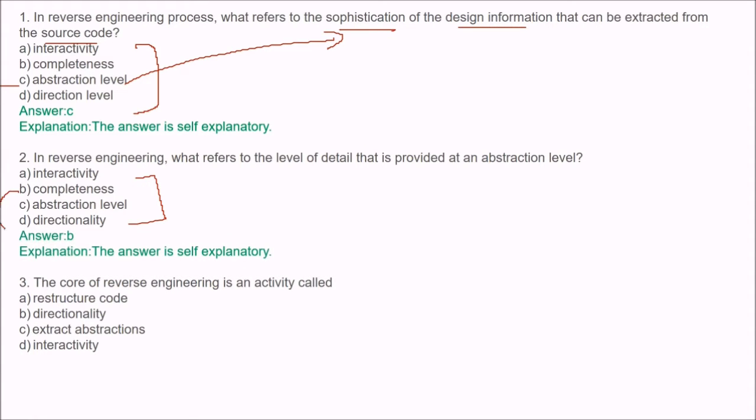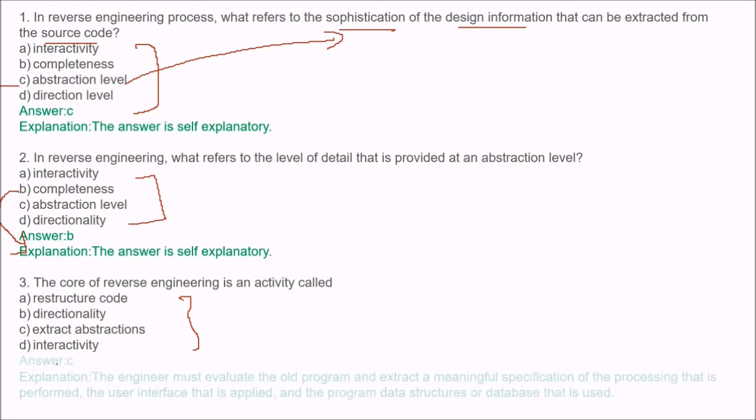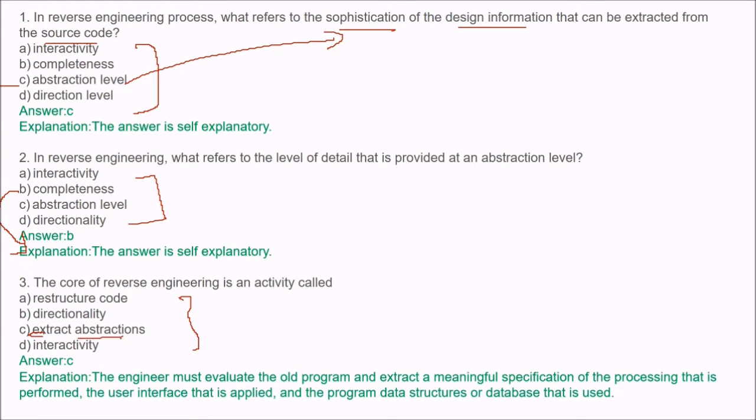The answer is completeness. The core of reverse engineering is an activity called what? These are options for you. Extract abstractions or any other. The answer is C. Extract abstractions. The engineer must evaluate the old program and extract a meaningful specification of the processing that is performed, the user interface that is applied, and the program data structures and database that is used. These need to be actually extracted.